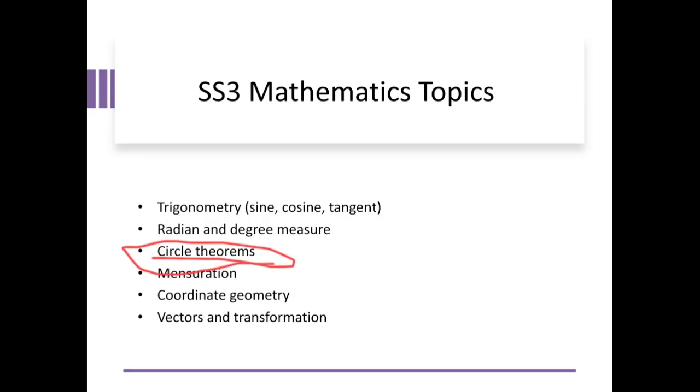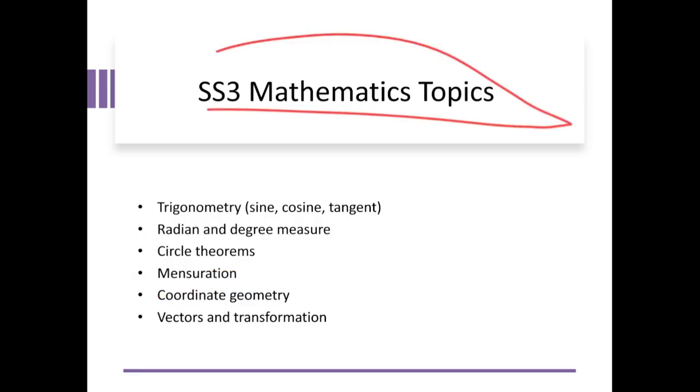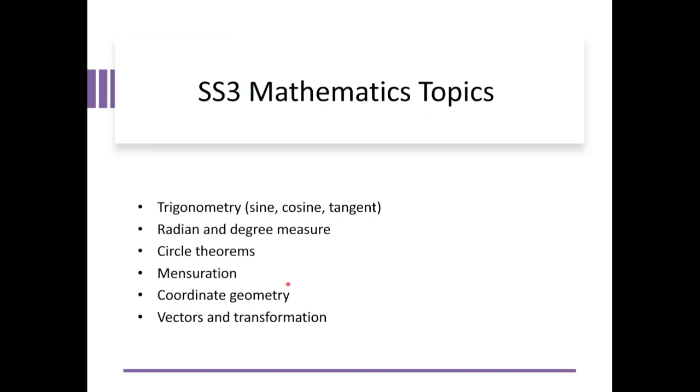Circles are really important. Circle theorems, very important. It's also one of the core topics they used to set under the advanced topics in mathematics. Also mensuration, your shapes. You must know your shapes, like the area of a circle is pi r squared, perimeter 2 pi r. You must also know the area of a square, rectangle, trapezium, parallelogram. In your JAMB mathematics they will set questions on shapes and put the image of the shape there.